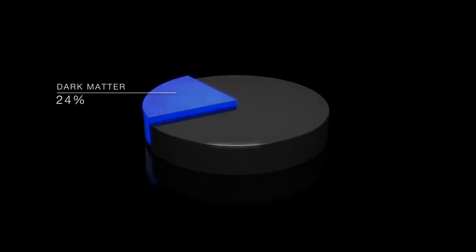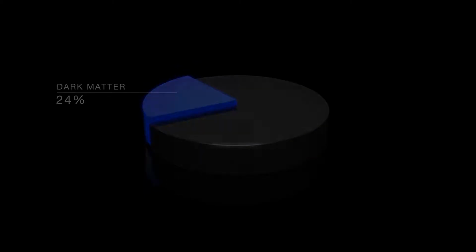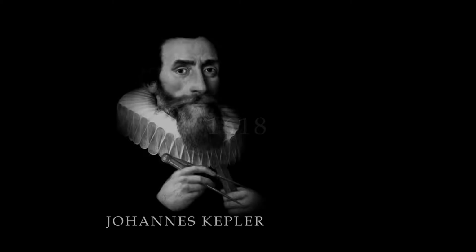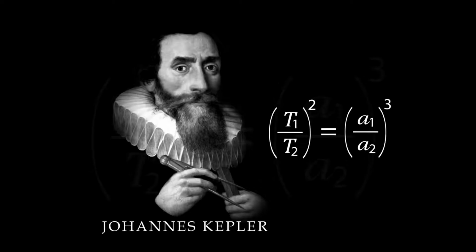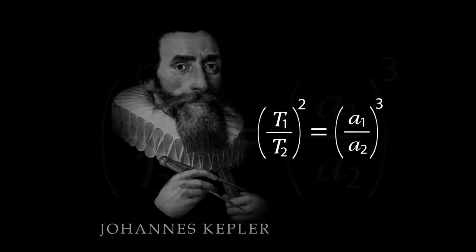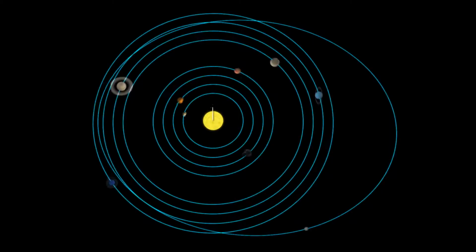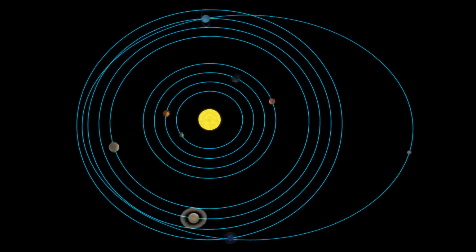Why? Let's look a bit closer at the planetary motion in our solar system. In 1618, Johannes Kepler described the orbital velocity of the planets orbiting the Sun with his third law of planetary motion. It is important to know that the Sun contains about 99.9% of the total mass of the solar system.